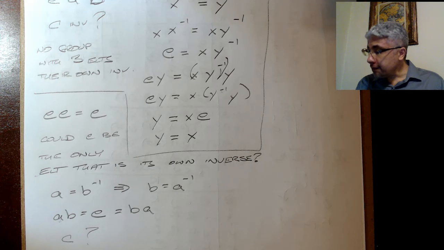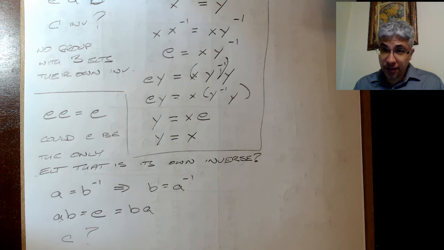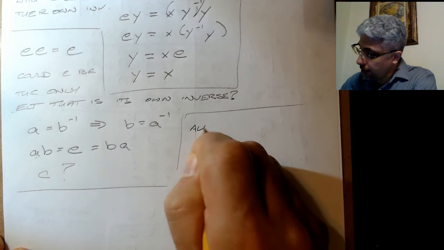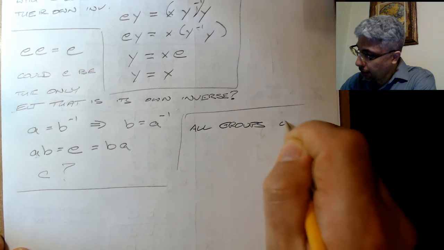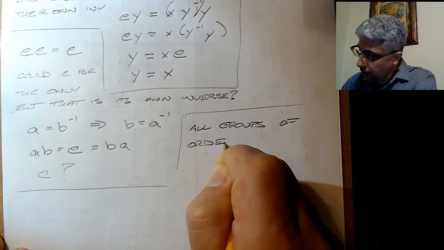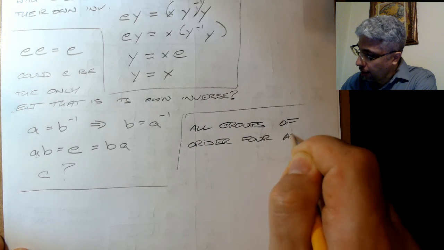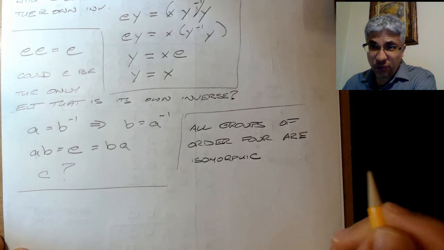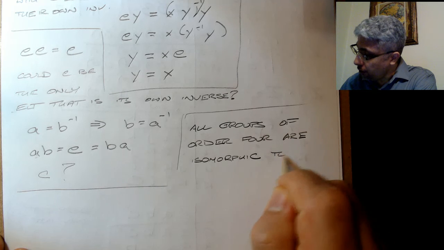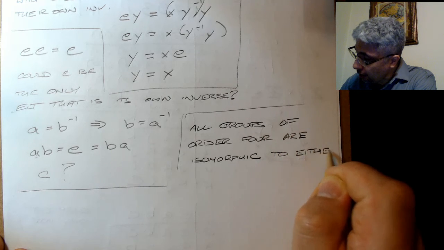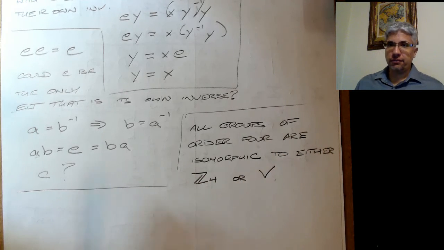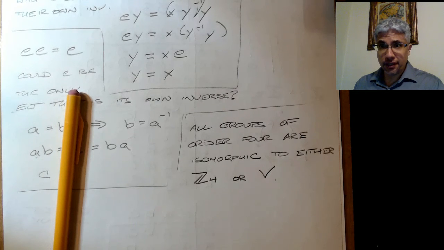All groups of order 4, this is what we've shown, are isomorphic, meaning we can reorder or relabel, to either Z4 or V, the Klein 4 group. V is the letter we use for the Klein 4 group.